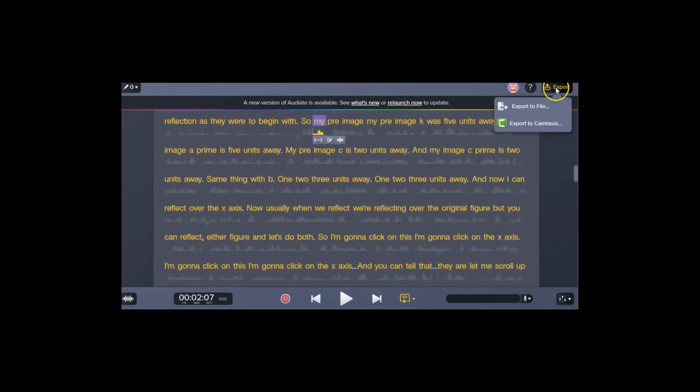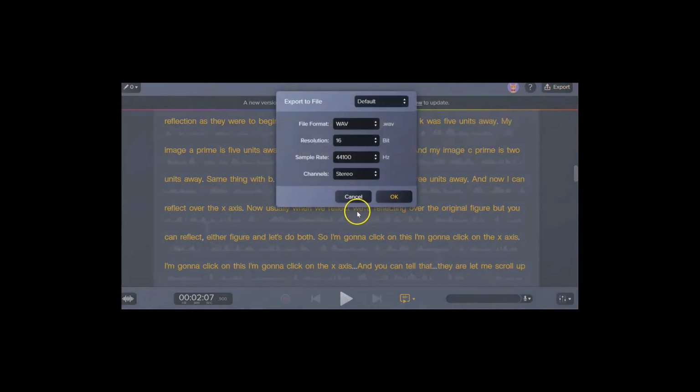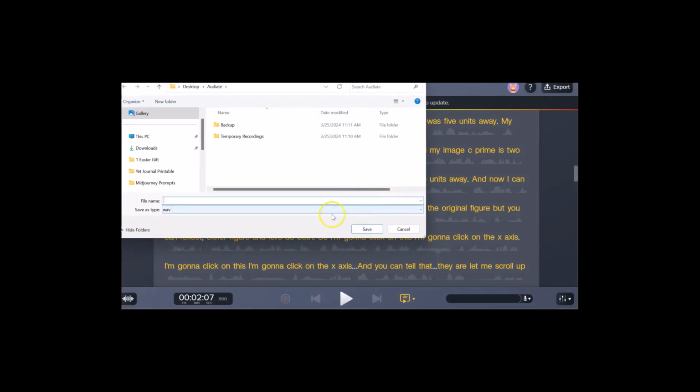So once you've gone through the transcript and you say, oh, I really like the way the transcript looks, this is how I want my audio to sound, then you could use that audio in various ways.